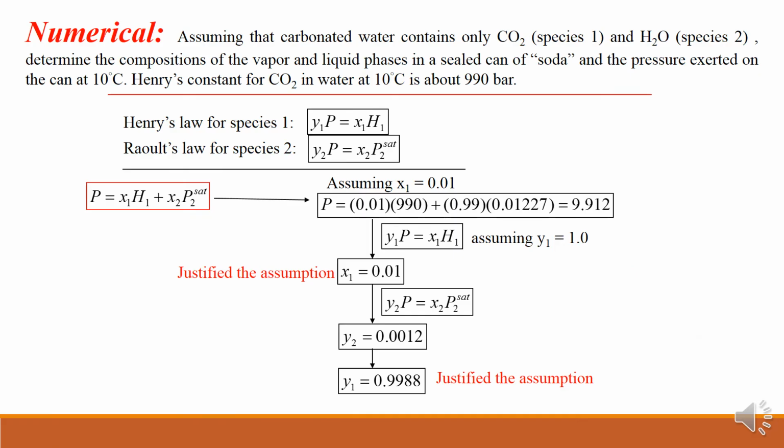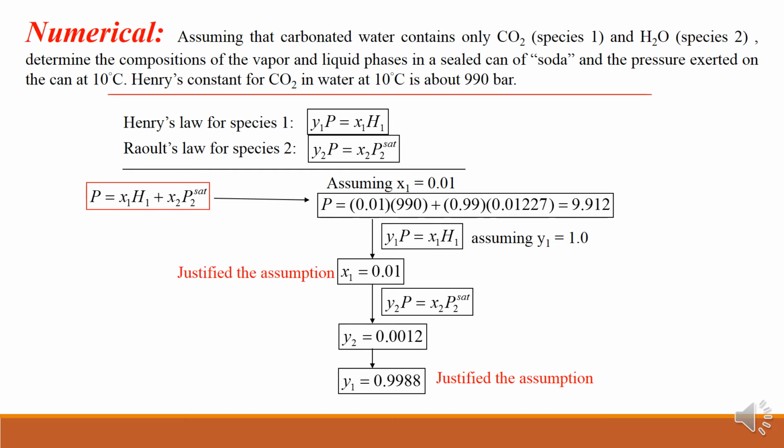Then if you see this numerical, one: carbonated water contains only CO2, that is species 1, because water and CO2 are the two species here, since we are considering carbonated water. Determine the composition of vapor and liquid phase in a sealed soda can, and the pressure exerted in a can at 10 degrees Celsius. Henry's constant is 990 bar.